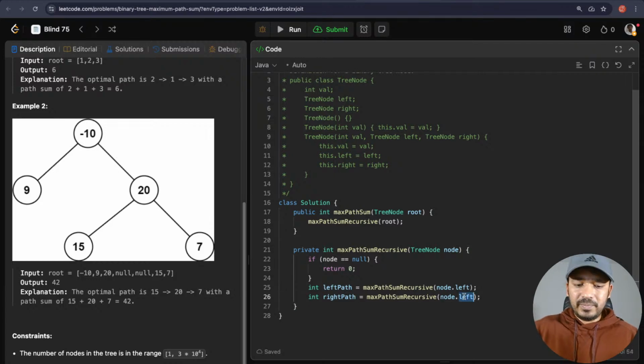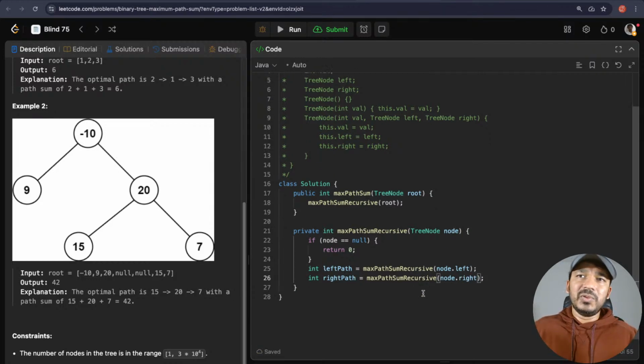Let's compute the right path also in the same way, and we are computing the maximum path sum recursive of the right path as well. Now current value. We know that node will have a current value as -10, let's say. Now the left path came as 9, and the right path has its own recursive function called, which again calls its left path, and it returned 15. Then it called its right path, and it returned 7.